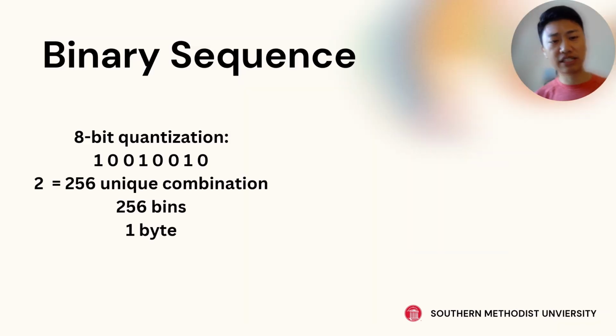So let's talk about binary digits. When we talk about 8-bit quantization or 4-bit quantization, what does that mean? When we're using 8-bit quantization, there are 8 binary digits, which represent 256 unique combinations, which means there are 256 bins. That's why we used that example earlier.